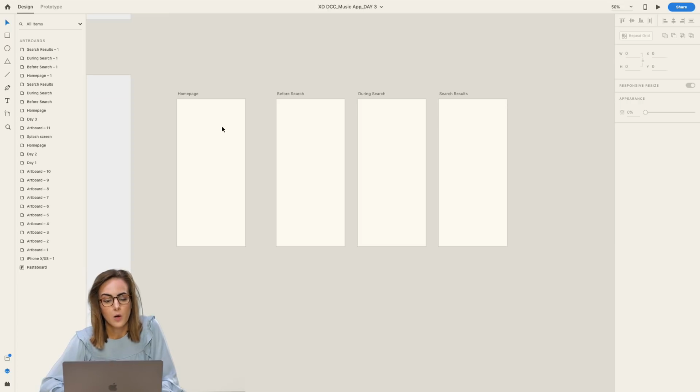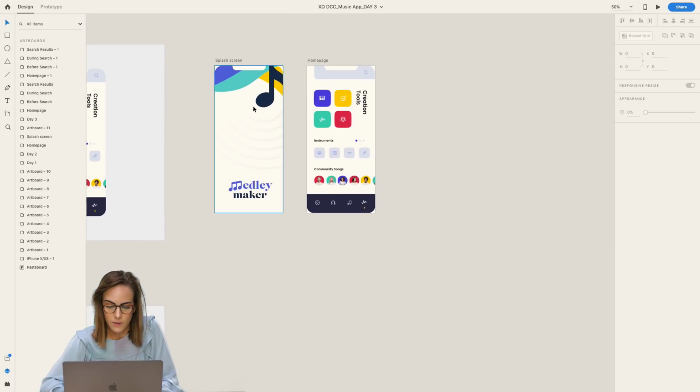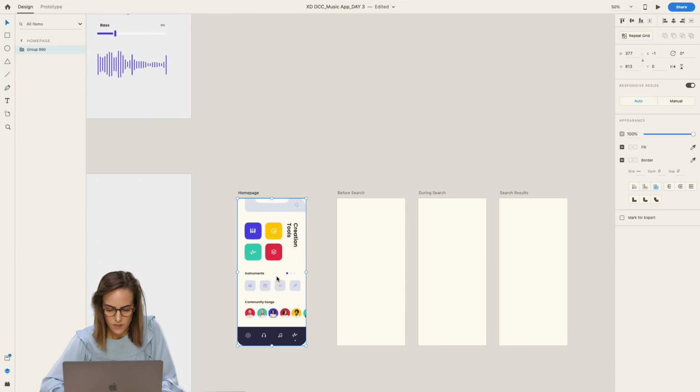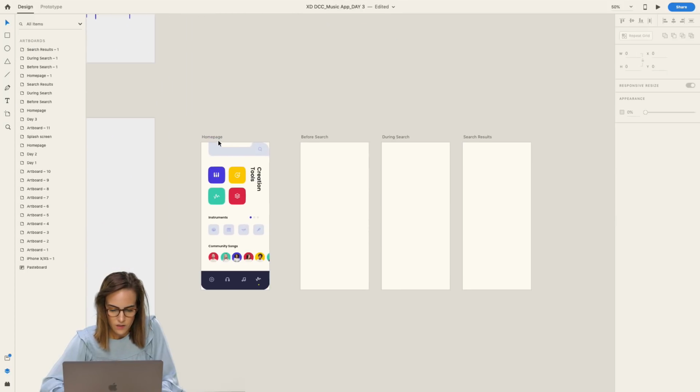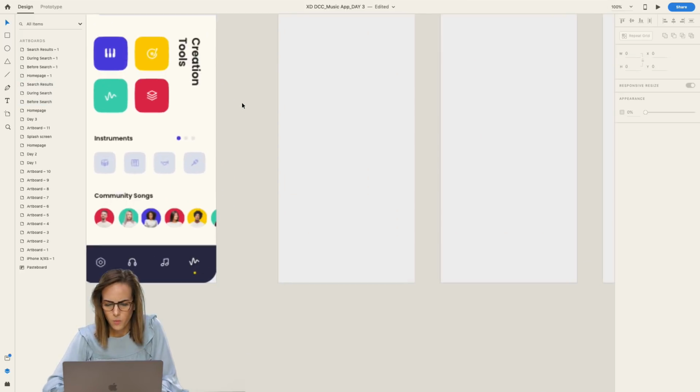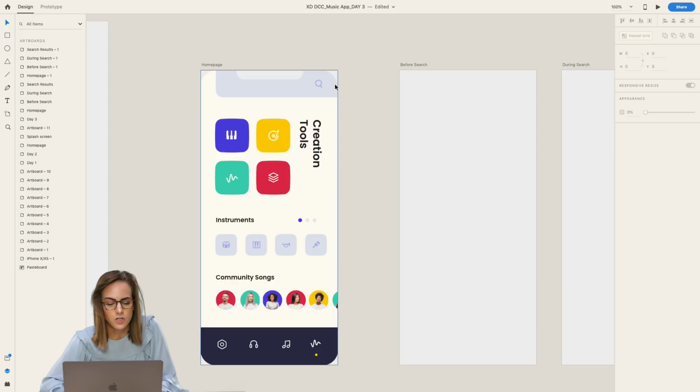We're gonna start from the home page. So I'm gonna go ahead and grab this guy that I already made, paste that in here, and I'm gonna make the background of each of these a little bit darker, just so I can see those rounded corners a little better. So what I want to do is bring this search down the whole way. I kind of want this to open up.